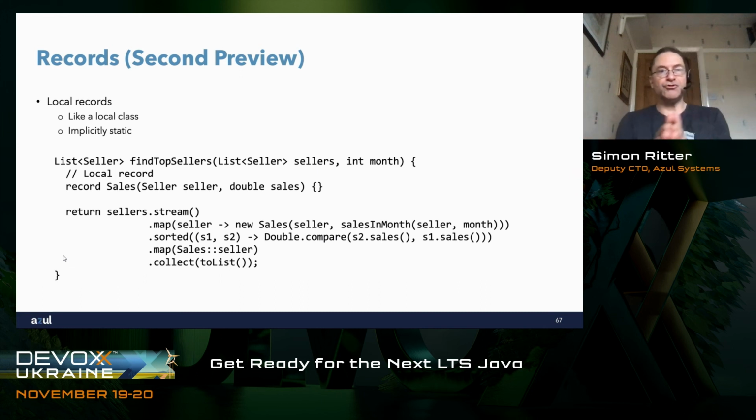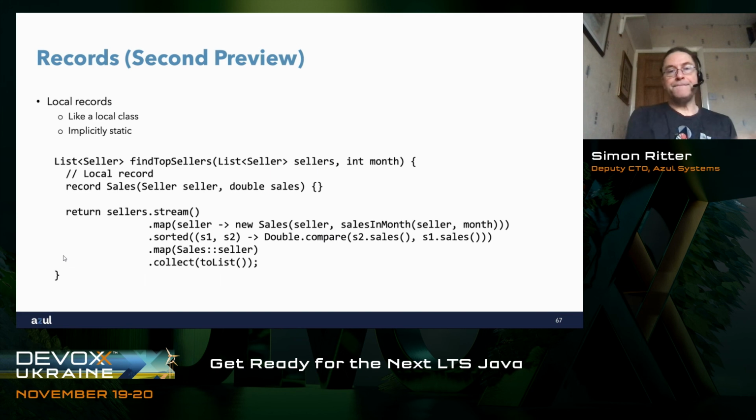I now have a stream of local records, Sales, and I pass that into sorted, which will use the comparison of the amount that the sellers sold. So I order them by how much they sold in that month. That way my output, my stream, is now an ordered stream of local Sales records ordered by how much the person sold.